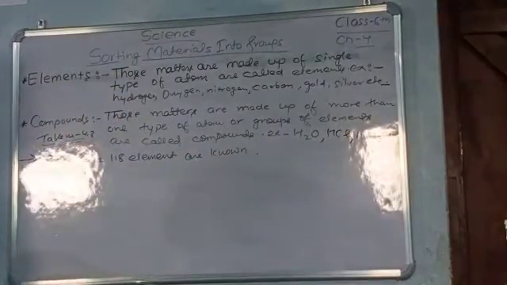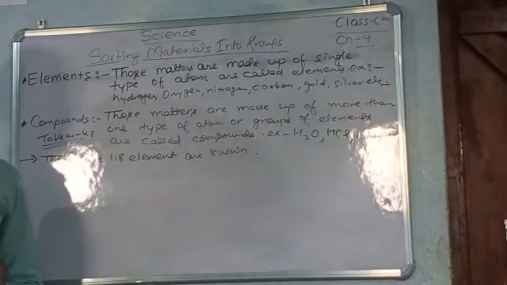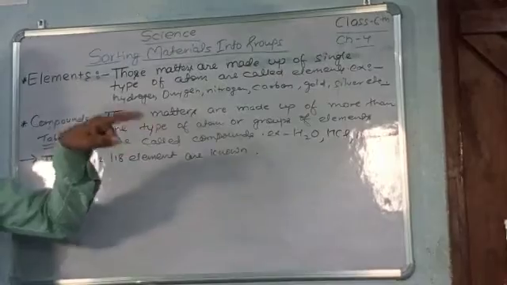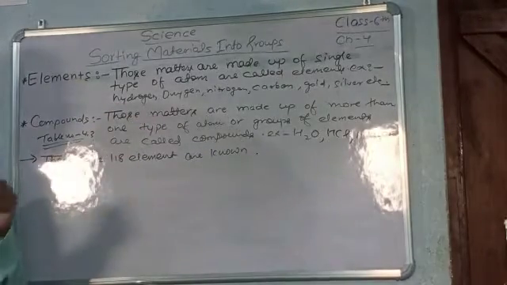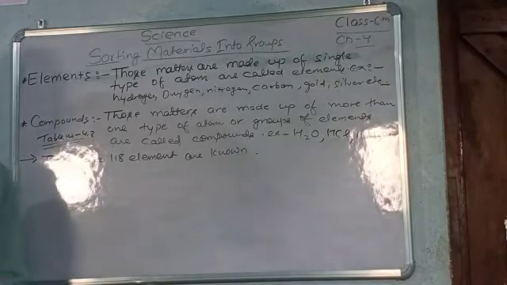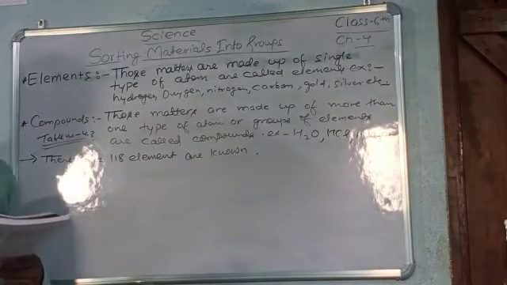Right now we have 118 known elements. Known elements means if we say, oh, this element is gold, because we know this is gold. So there are 118 known elements.